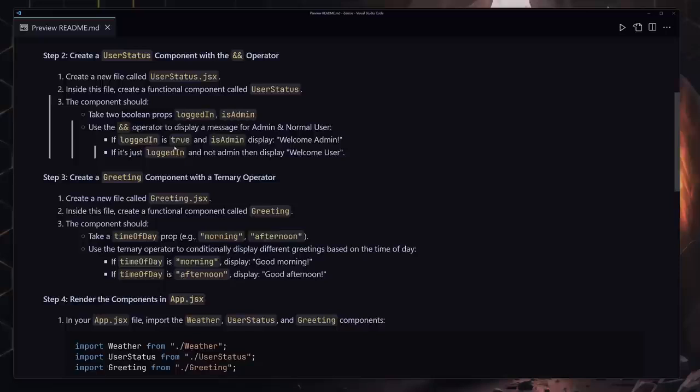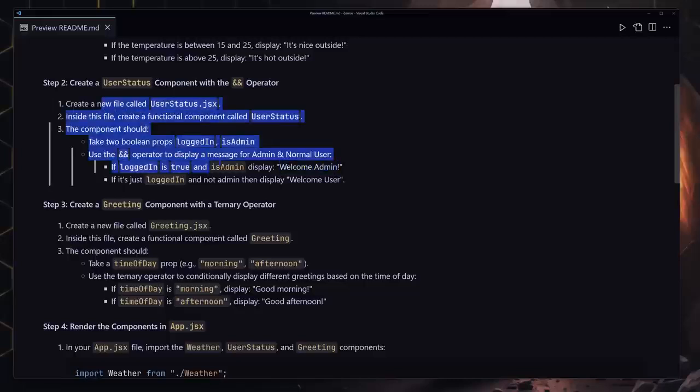So if the login and also the is admin, both of these props are true, which means the person is admin, then I want you to display welcome admin. If that's not the case, and if only the login is true, then display welcome user. So that's going to be the second portion.